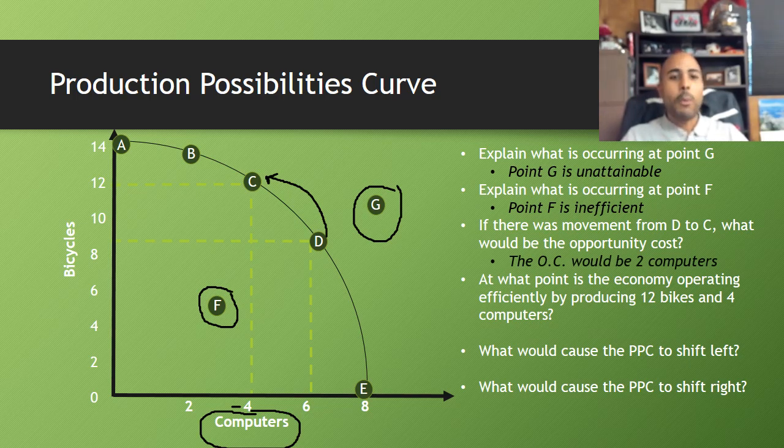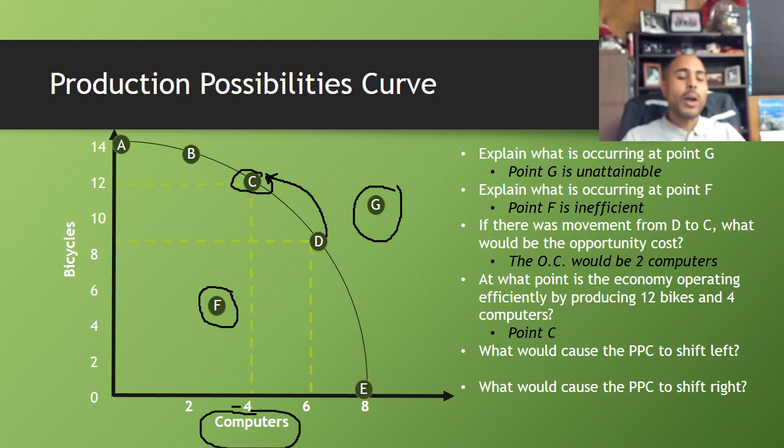Now, at what point is the economy operating efficiently by producing 12 bikes and 4 computers? I think on your test review it says something a little different, but that's okay, just go with it. All right, so at what point is the economy efficient? Well, it looks like we're efficient at point C, because if you look here at point C, that's where we've got 12 bikes and 4 computers. And remember that anytime you're located actually on this curved line, that's what we call efficient. So in this particular example, A, B, C, D, and E are all efficient points of production.